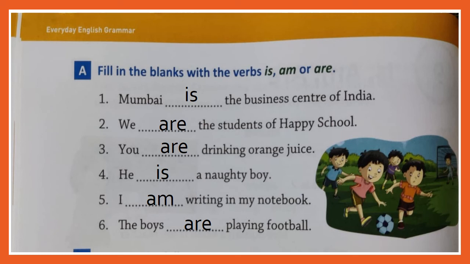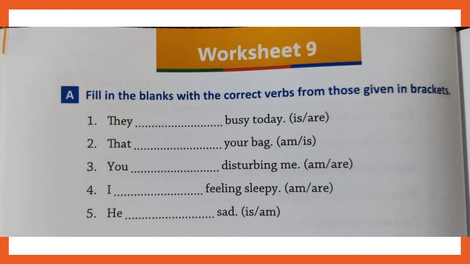Now we will go to next exercise on page number 54. Exercise A. Now here what we have to do? Fill in the blanks with the correct verbs from those given in brackets.